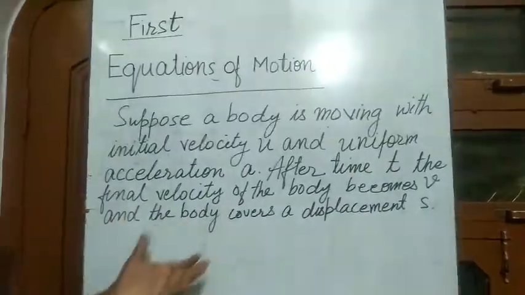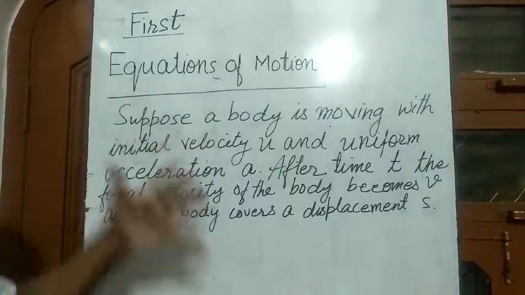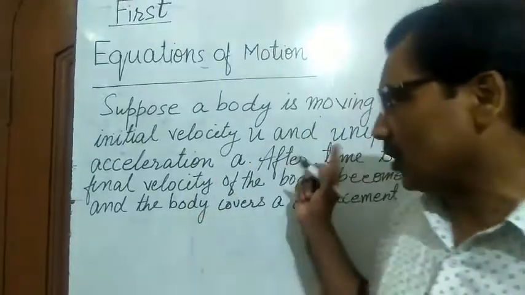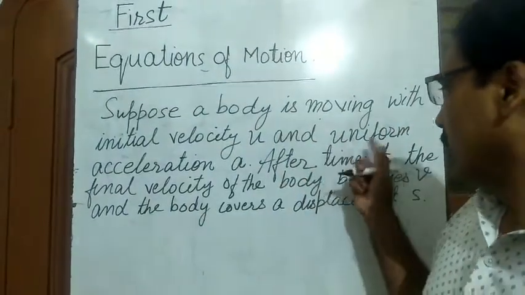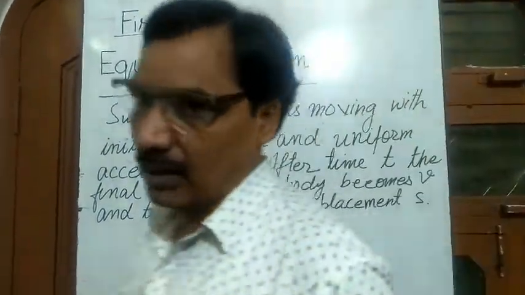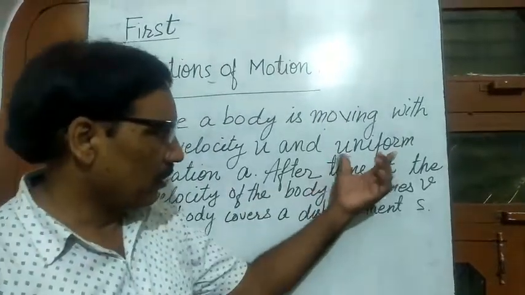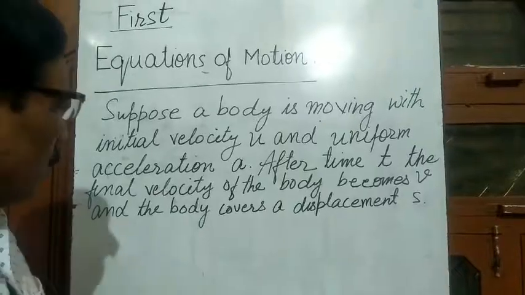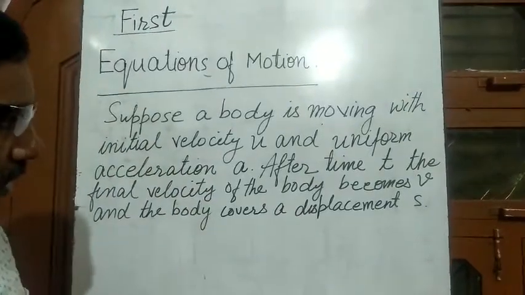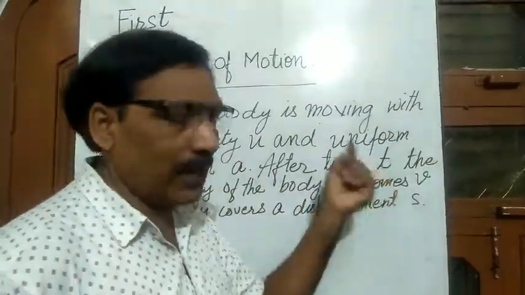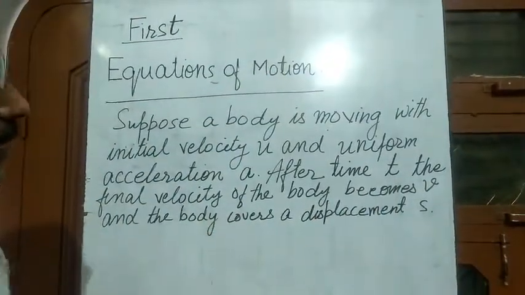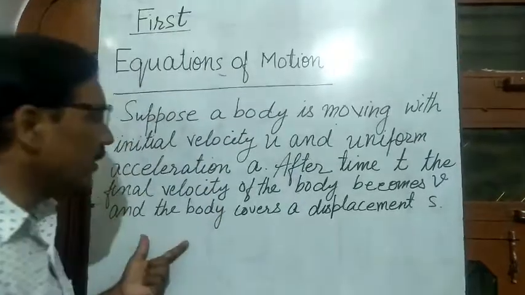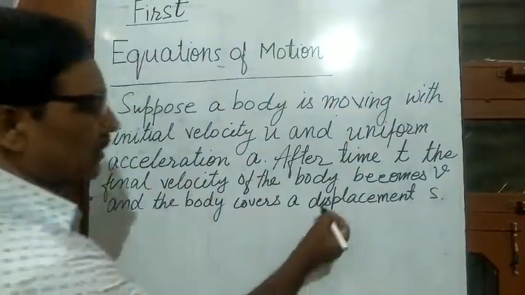So these are our assumptions: consider a body moving with the initial velocity u and uniform acceleration a. Uniform means constant, something which is not changing with time. So acceleration is uniform, and after some time, suppose after time t, the final velocity of the body becomes v, and during this time the body covers a displacement s.